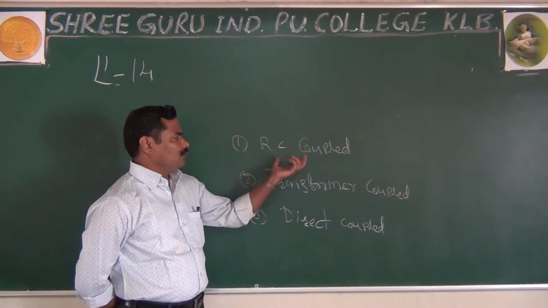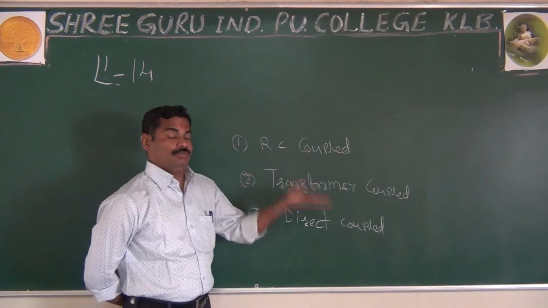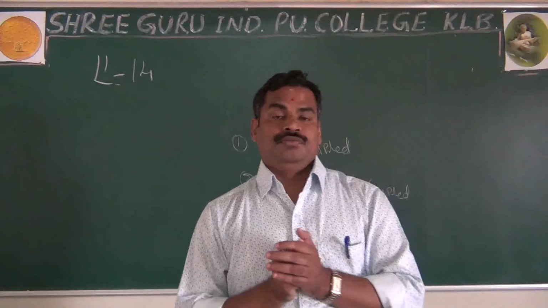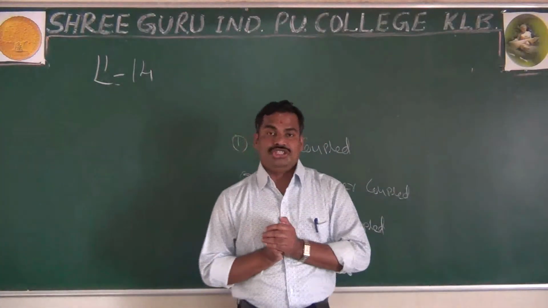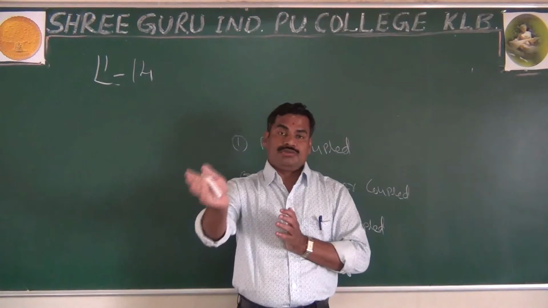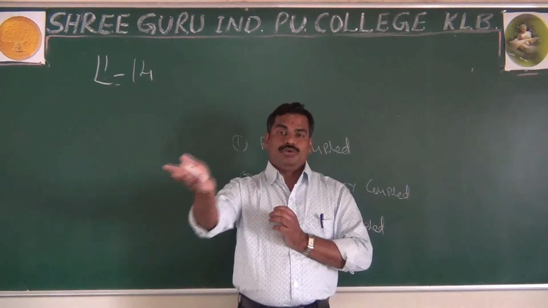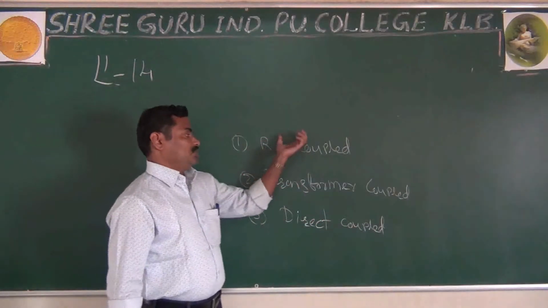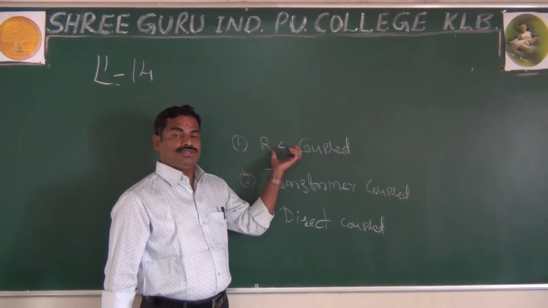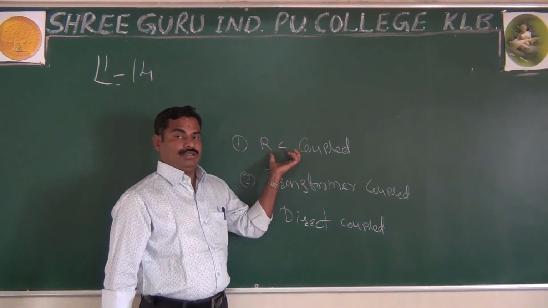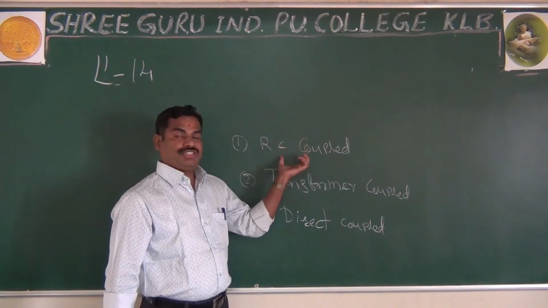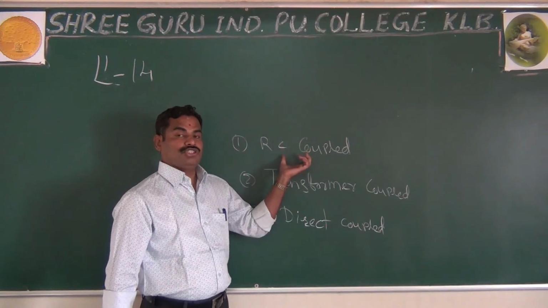RC coupled is nothing but, in between the two stages, you are using an RC combination. In between the two stages, if you want to transfer the signal from the output to the input of the next stage by using an RC combination, that is called RC coupled. Whenever you transfer the signal from output to input using an RC combination, that is RC coupled.